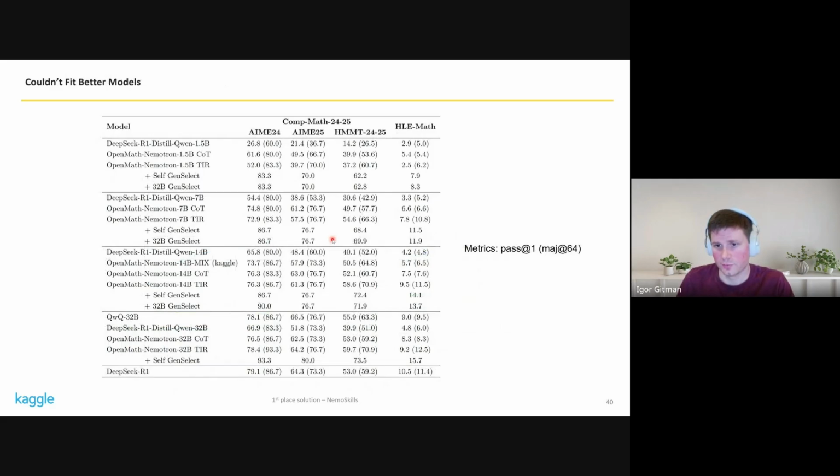The other thing we could not do is, as I was mentioning, we actually did have better models than the model that we eventually submitted, trained on more data. Here is the table showing all of the model variations that we trained. You can see our Kaggle model over here, that's the actual one that we submitted. And you can see that it's substantially worse than the best 14B TIR model that we had, like an 8-point difference here, and on AIME benchmarks it's even comparable to the 7B model.